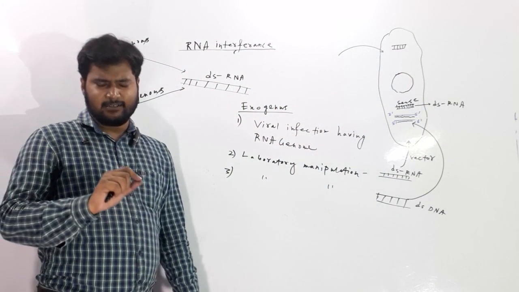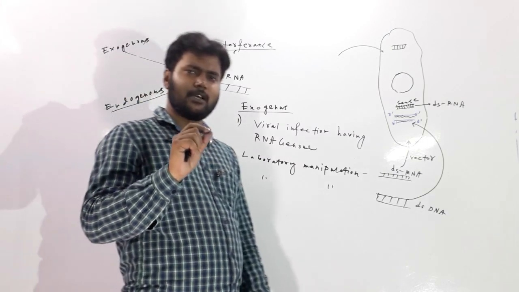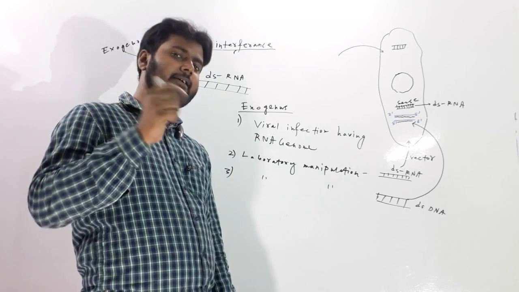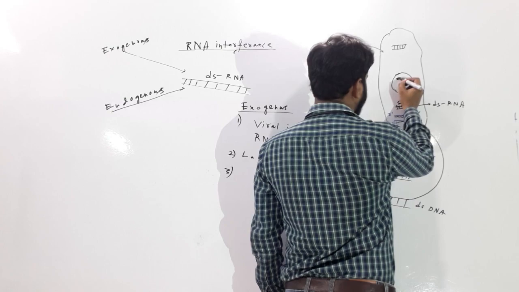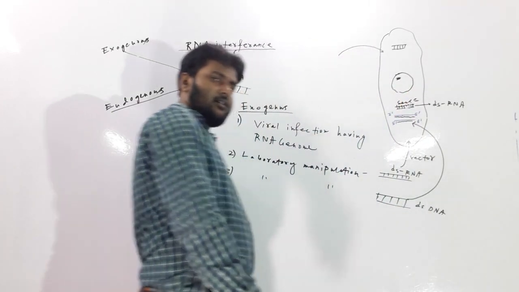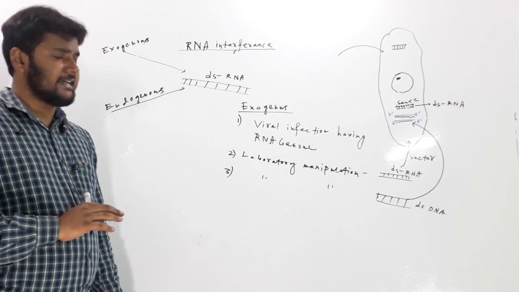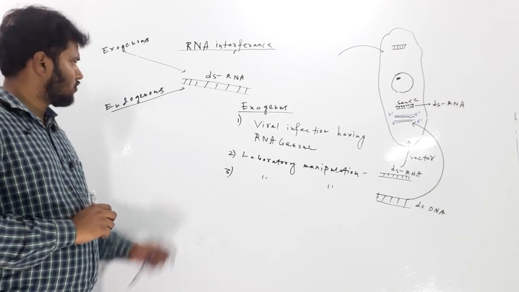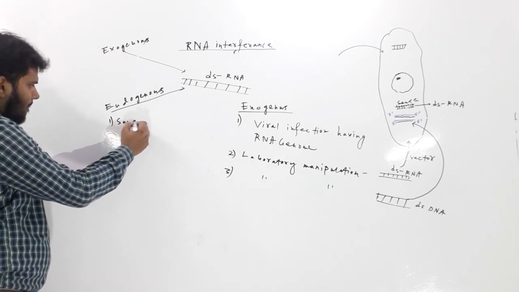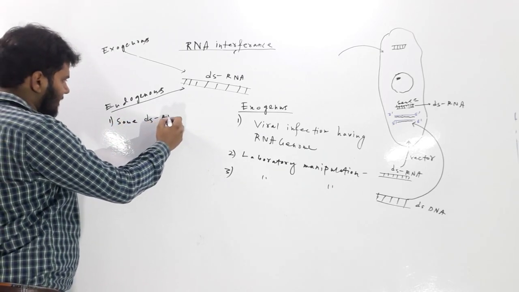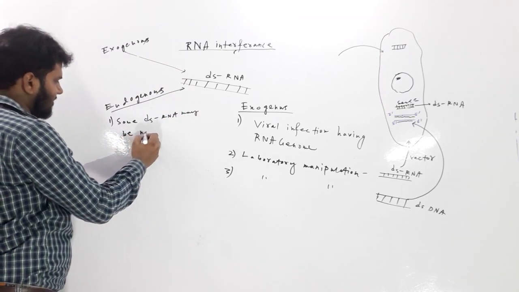In some cells, some double-stranded RNA is generally present. Number 1, some dsRNA may be naturally present.